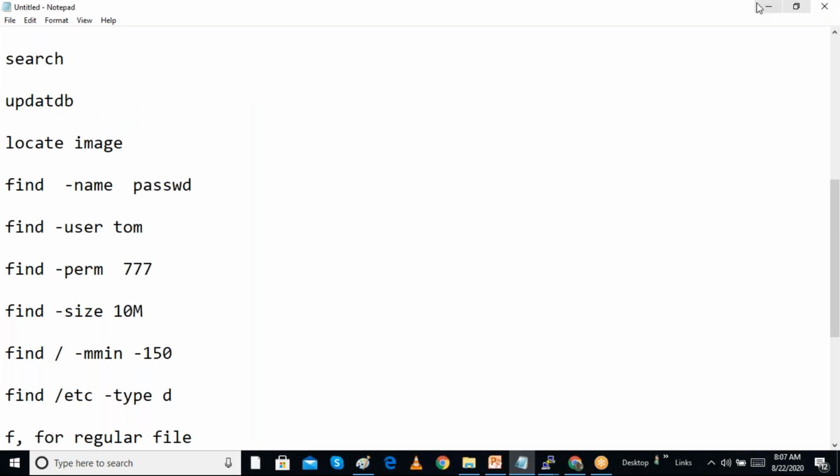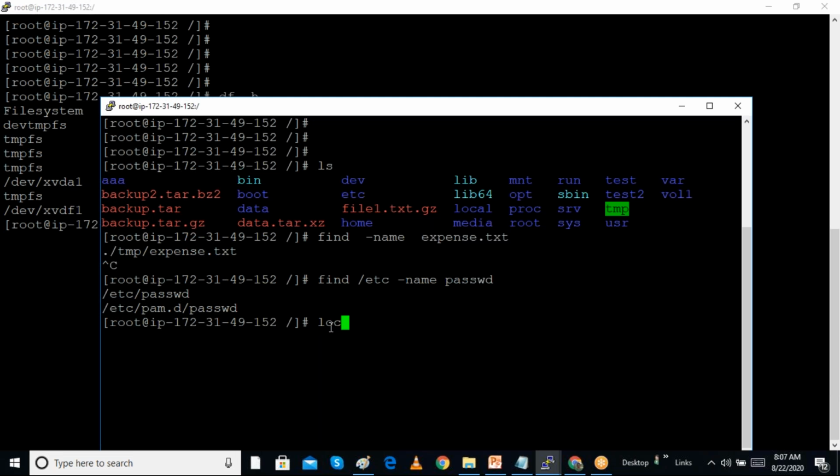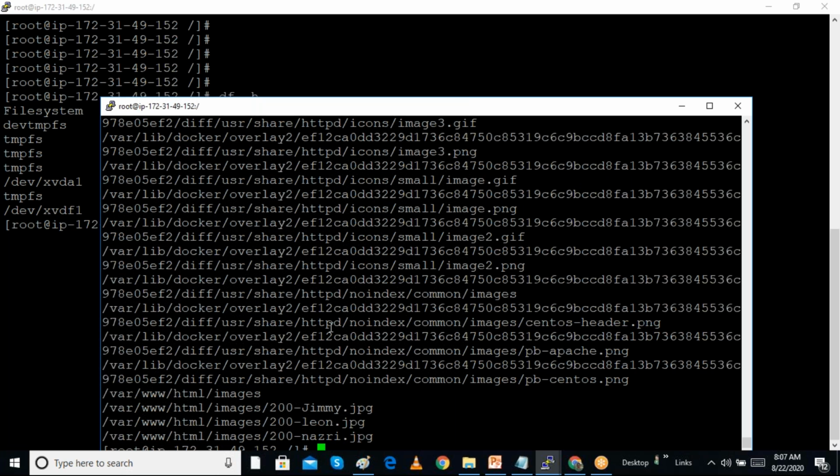And also we can search by using another command, locate. So we can give a locate command also. Suppose we have some image or something, we can do the locate command also. We can use it in so many places. Images are there, so we can see images are coming in this file name. So all the images we can search.